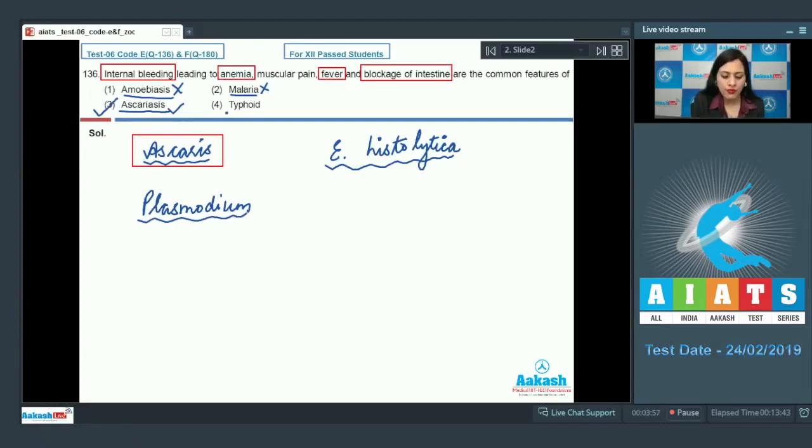The next option is typhoid, and this is an incorrect option. Typhoid is a bacterial disease caused by Salmonella typhi. And some common symptoms are sustained high fever, weakness, stomach pain and loss of appetite. Intestinal perforation and death may occur in severe cases. So the correct answer to this question is option number 3. Let's proceed to the next question.